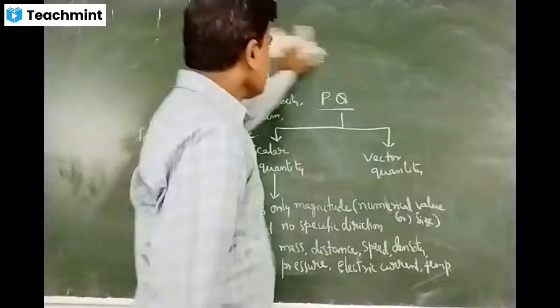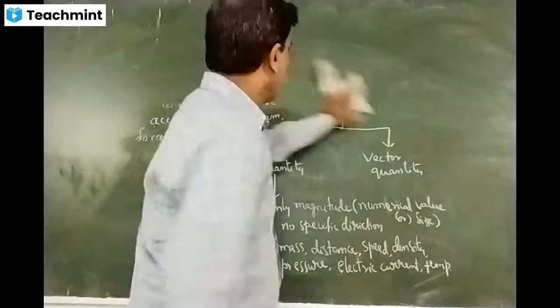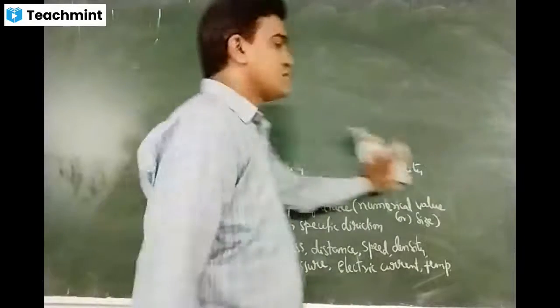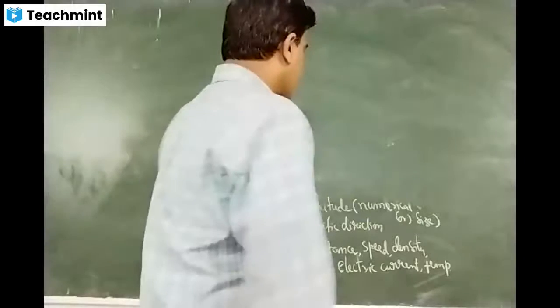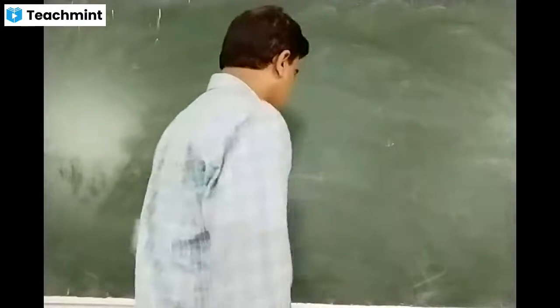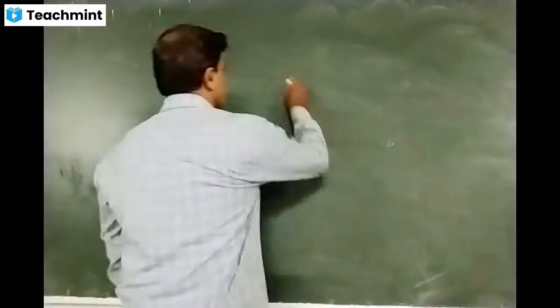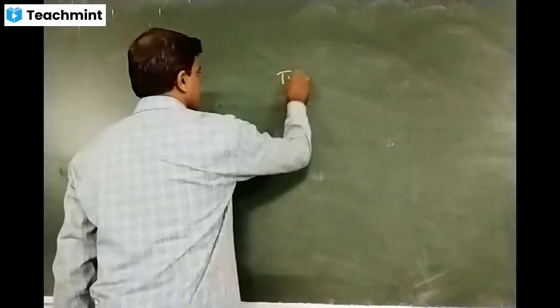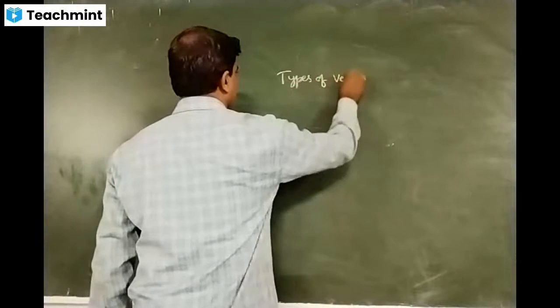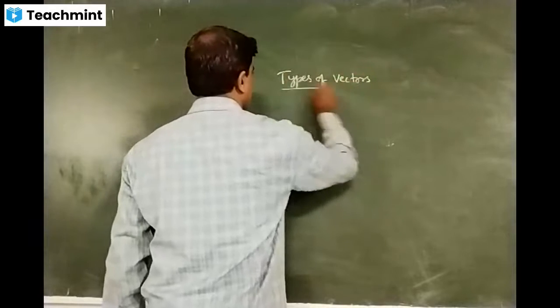Fine. Now, let us discuss the types of vectors.